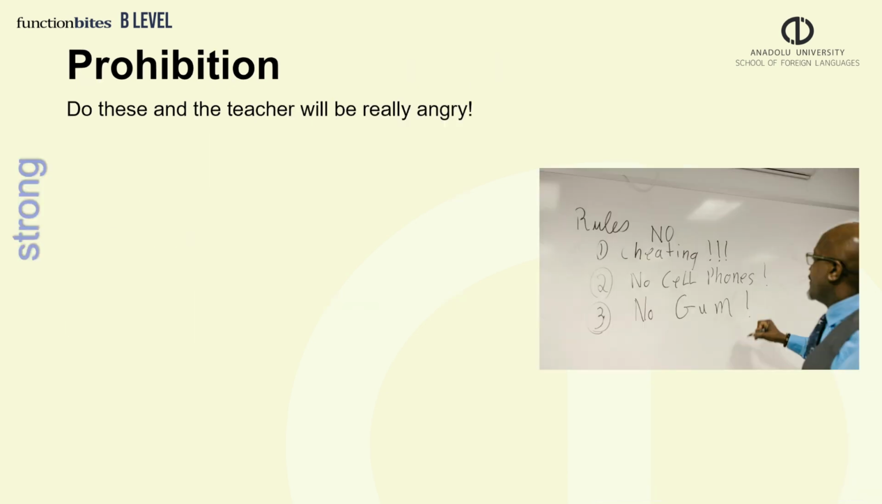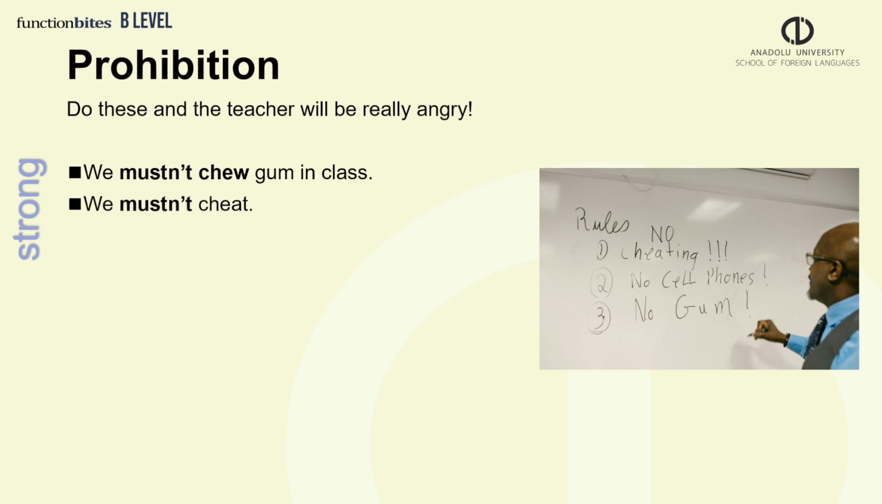And now prohibition. Do these and your teacher will be really angry. We mustn't chew gum in class. We mustn't cheat. We mustn't use cell phones. These are examples of strong prohibition.